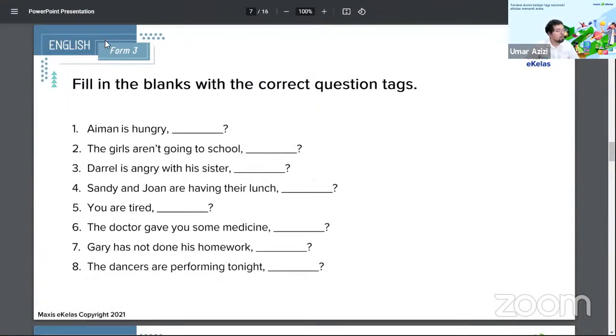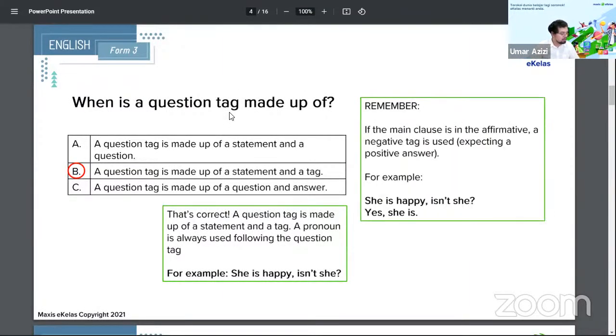So now that we know and understand what a positive question tag and a negative question tag look like and when to use them, again, for those who just joined us, hi, my name is Teacher Umar. This is my eKelas. We're going to learn about English and question tags. A question tag, I'll refer back to the previous slide, is this.